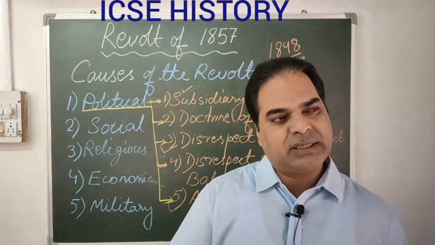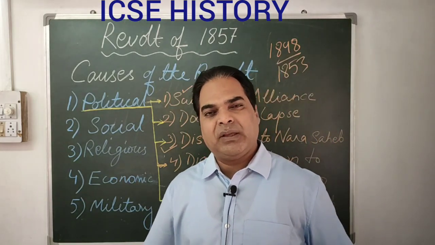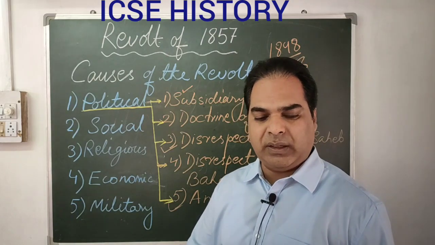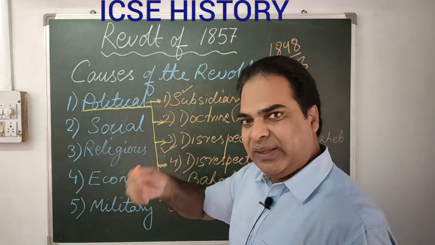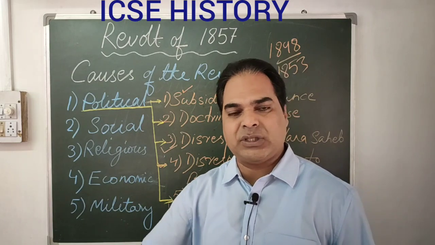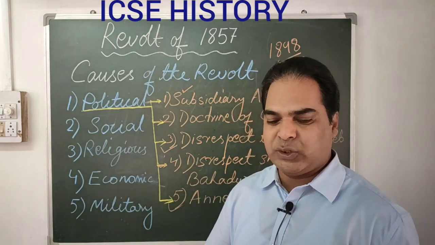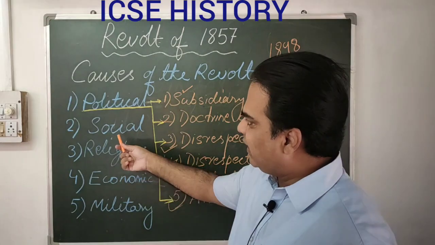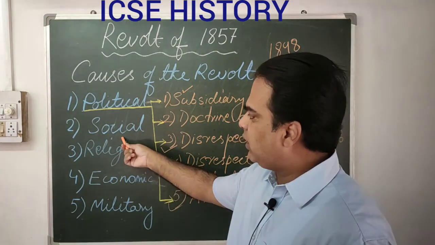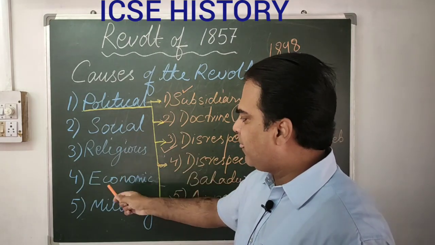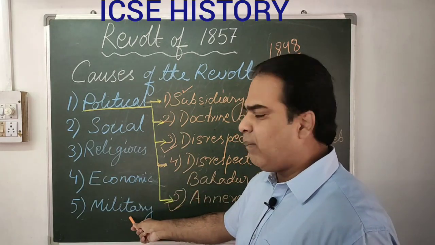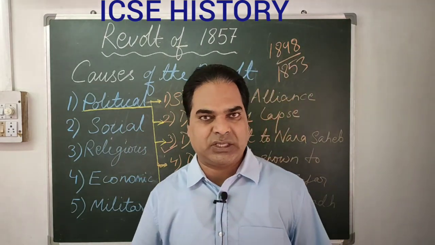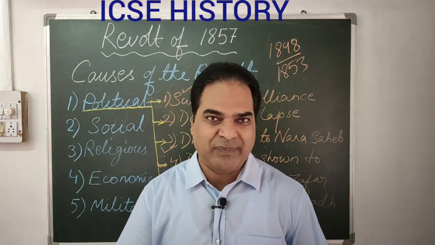So let us end our class today. Most probably I'll make the next tutorial very soon, and within this week I'll upload it, so you don't have to wait for another week. The next class will discuss social and religious causes, economic causes, and the military causes. And after this we'll discuss the consequences of the revolt of 1857.